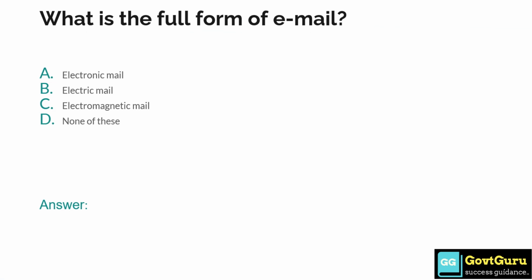What is the full form of email? Option A electronic mail, option B electric mail, option C electromagnetic mail, and option D none of these. The answer is option A, electronic mail.